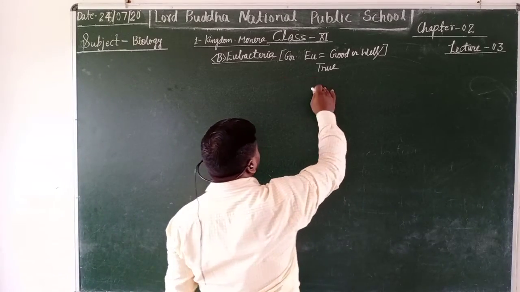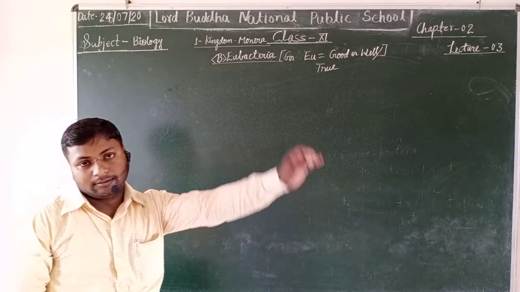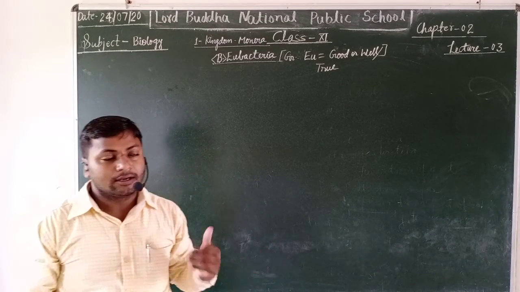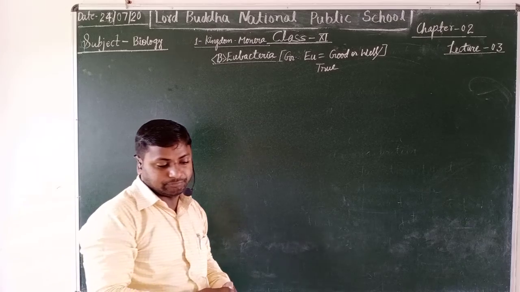That's why the members of this group, eubacteria, are also known as true bacteria.